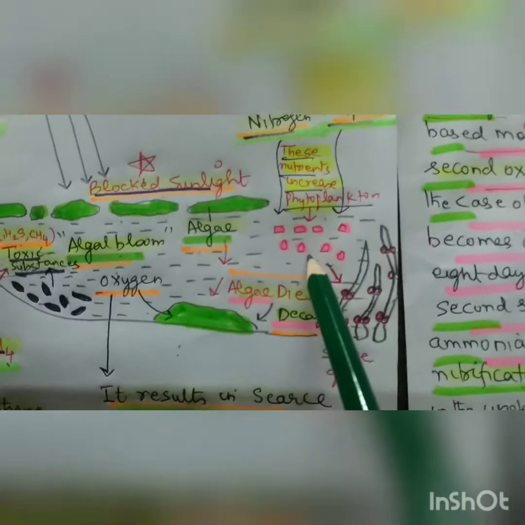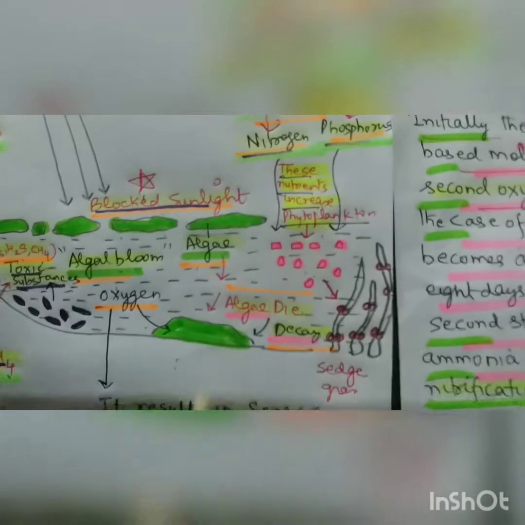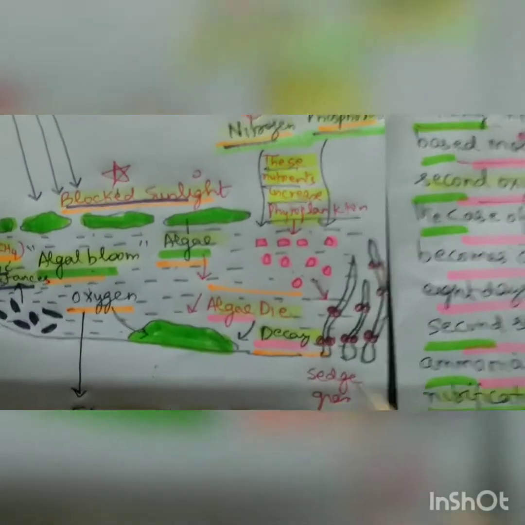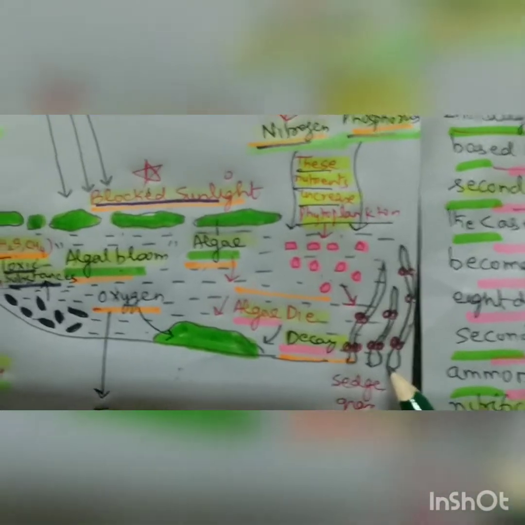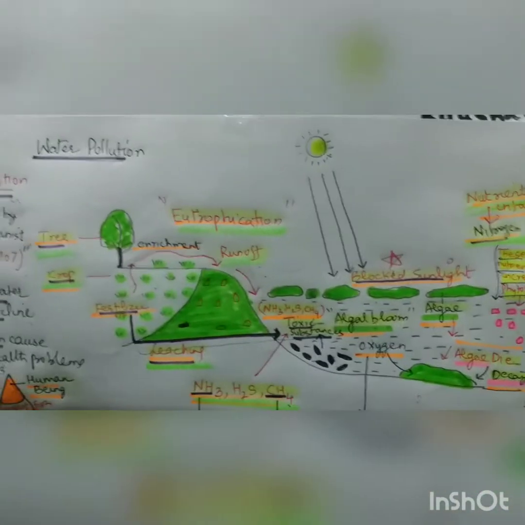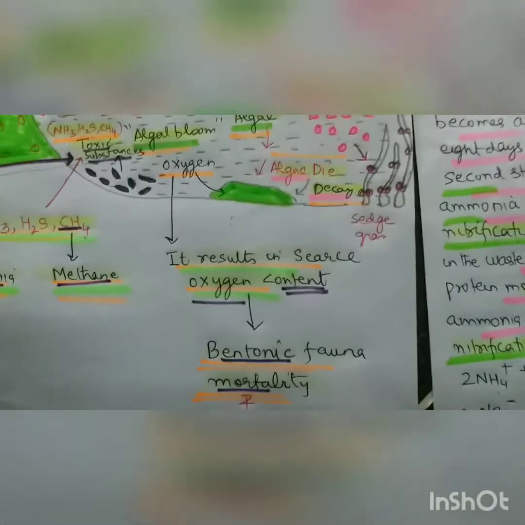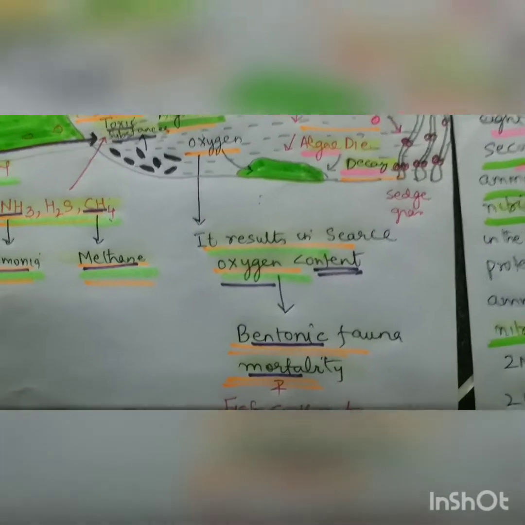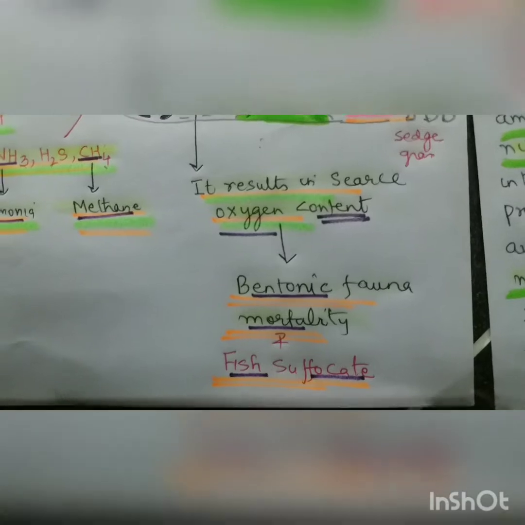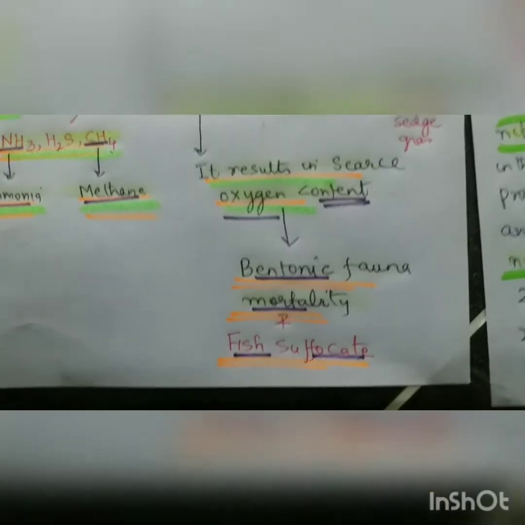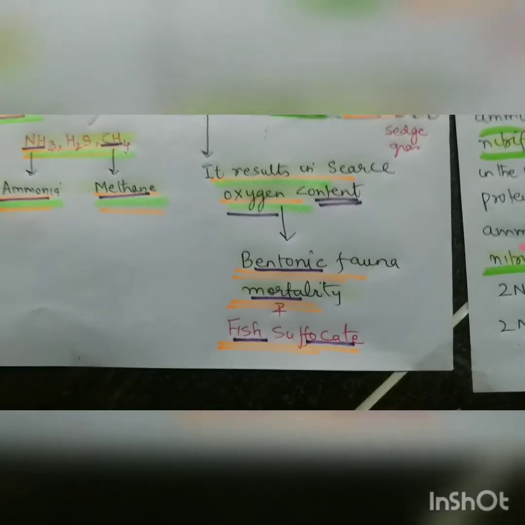And these phytoplanktons, which are the pioneers for the whole water food chain, stick to the sea grass. So this is basically eutrophication. As I already told you, it results in scarce oxygen content, benthic fauna mortality, and fish suffocate.